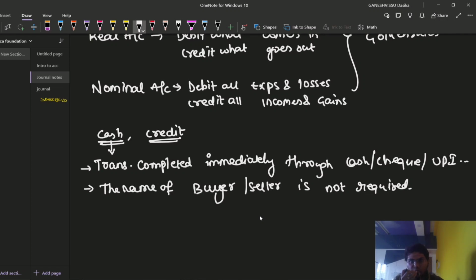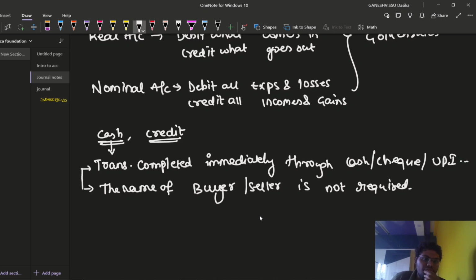Immediately you will pay the cash and take the vegetables directly home. Will you tell your name to that vendor? No. That means both parties' names are not required to complete the transaction immediately. These are the two simple things related to cash transaction.